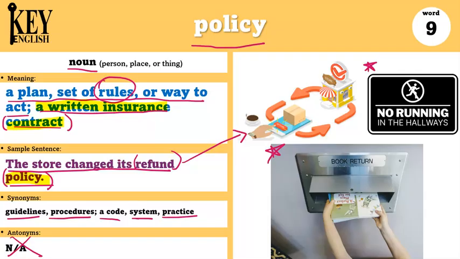So people might have policies for things like their car, their house, and even their health. Most people have a health insurance policy that helps them if they get sick. So again, policy can be a set of rules about how to do things, or a written insurance contract that helps you pay for things in case of an accident.